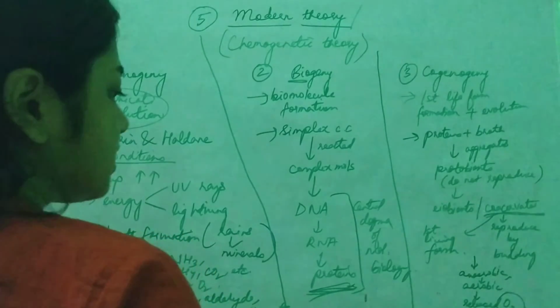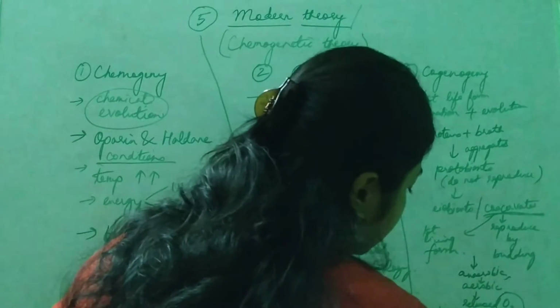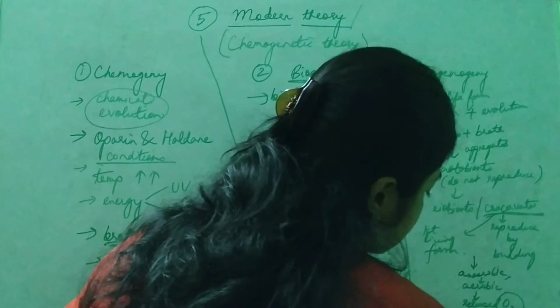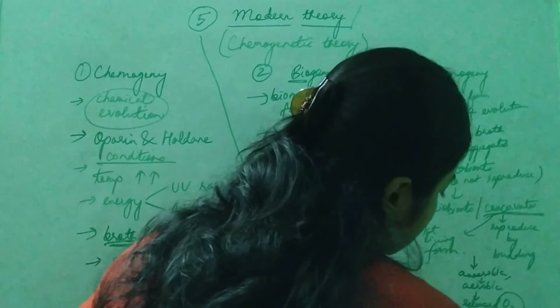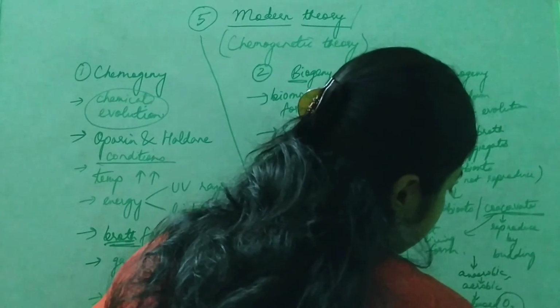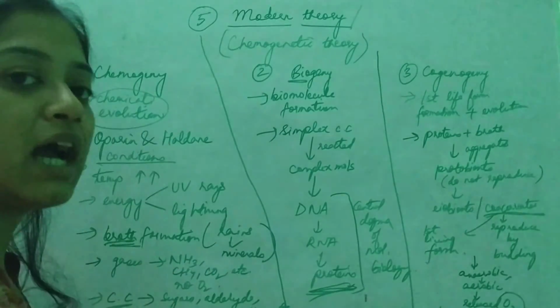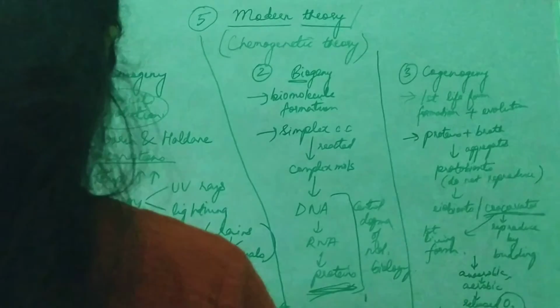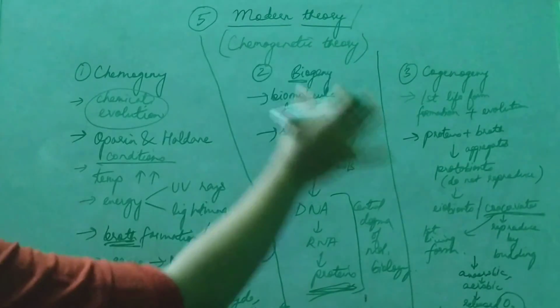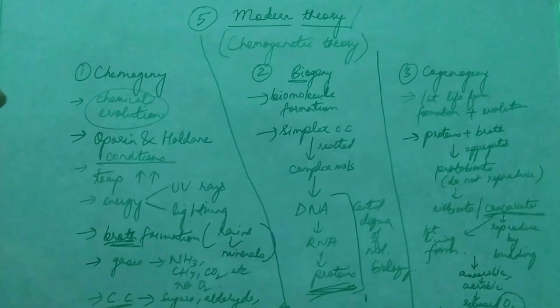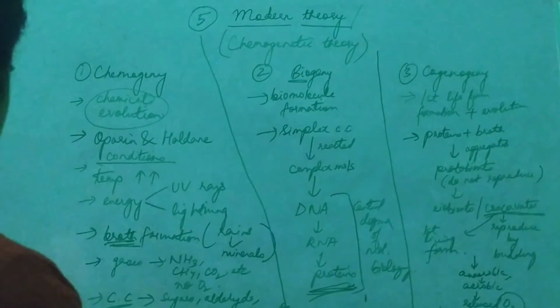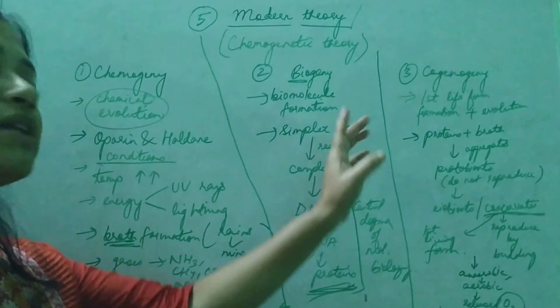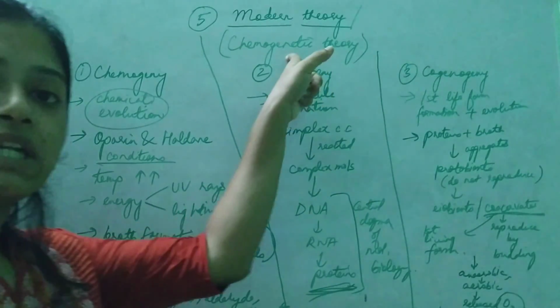The first aerobic organism is said to be cyanobacteria. So this comprises the modern or chemogenetic theory. In the next class, we'll see the experimental proof of this chemogenetic theory.